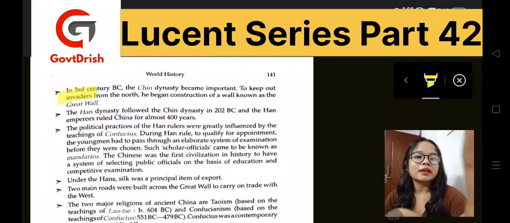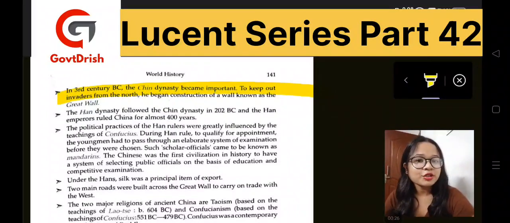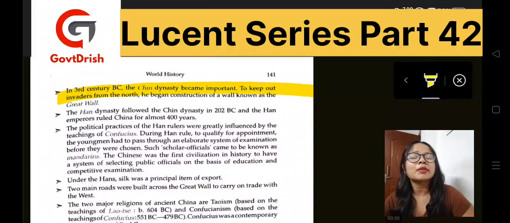Around the 3rd century BC, the Qin dynasty was prevalent at that time, and it became important. The dynasty kept out all the invaders from the north, and they began the construction of a wall known as the Great Wall, which is present day known as the Great Wall of China.